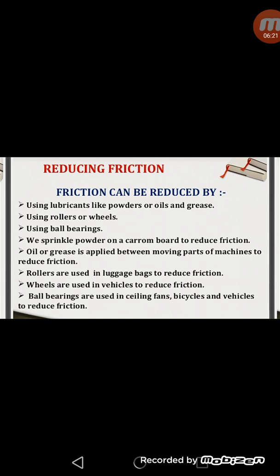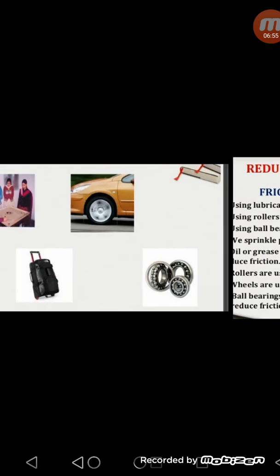As I told you, wheels are used in vehicles to reduce the friction, because we studied rolling friction is the minimum friction. In the same way, ball bearings are used in ceiling fans, bicycles and vehicles to reduce the friction. So sometimes when we have to save energy, or when we want to prevent the wastage of energy due to heat production, we have to reduce the friction. And how can we reduce the friction in machines? By using ball bearings or wheels, we can reduce the friction.